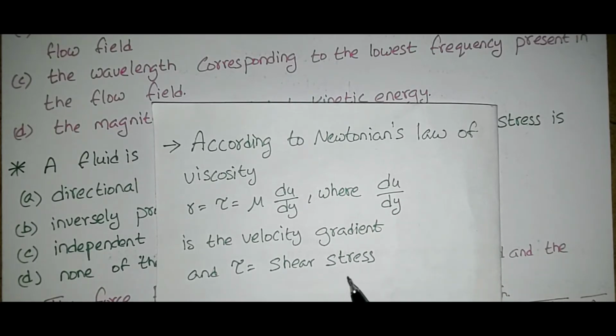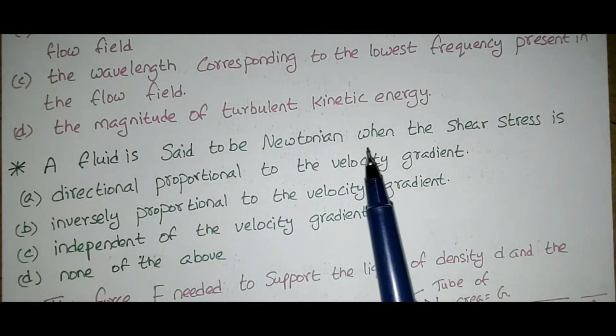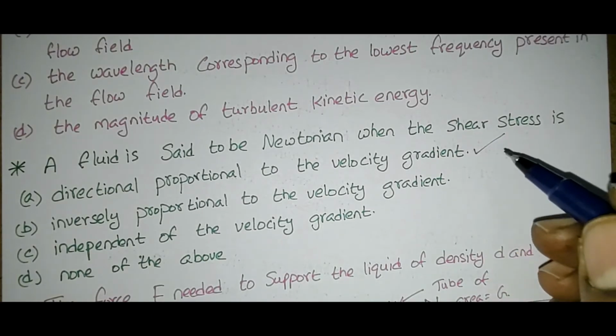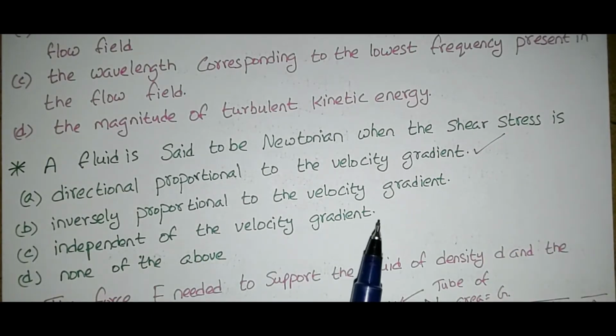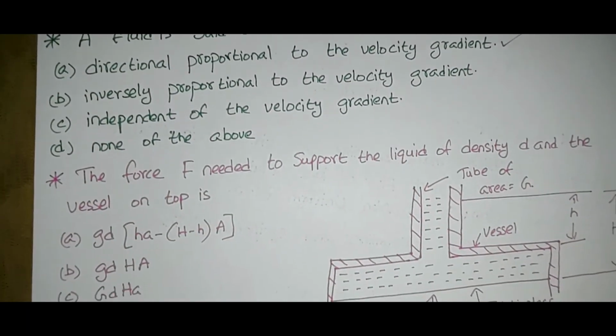So tau is the shear stress. Okay, so we know this one. Based on the question asked here, a fluid is said to be Newtonian when the shear stress is directly proportional to the velocity gradient. So this is the answer, directly proportional to the velocity gradient. Now we'll move to the next question.